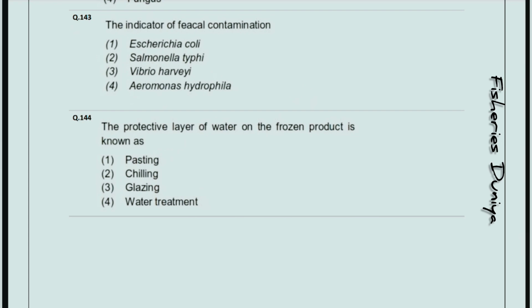Next question, the indicator of fecal contamination. So the correct answer is option number first, Escherichia coli. Next question, the protective layer of water on the frozen product is known as. So the correct answer is option number 3, glazing.